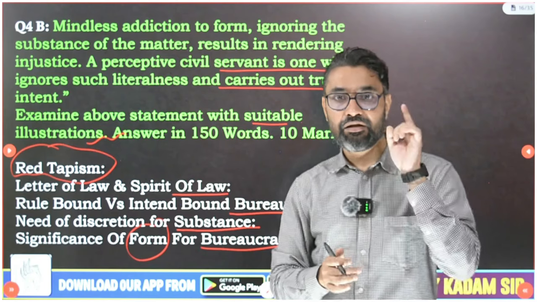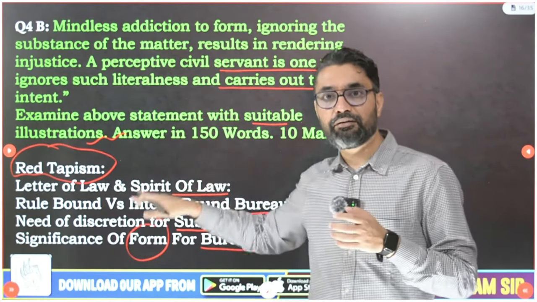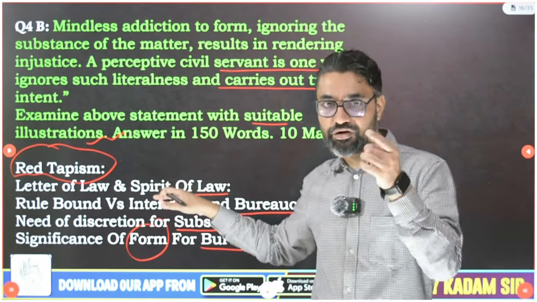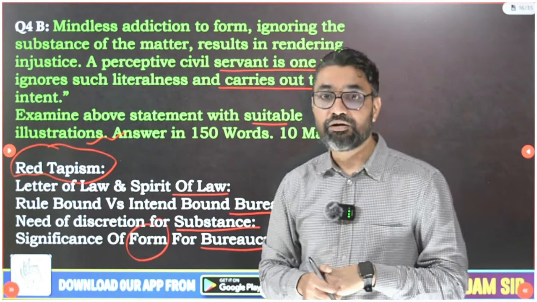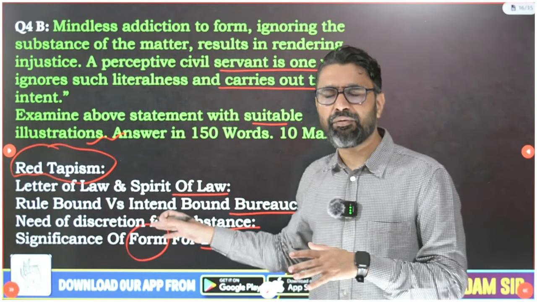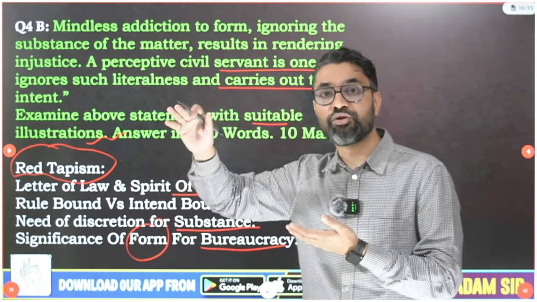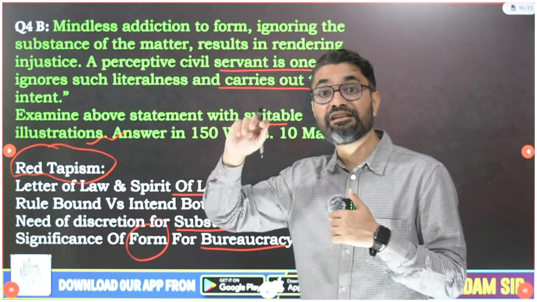So Aristotle said rule of law, Plato said rule of men. So when Plato said rule of men, he was talking about spirit. Aristotle was talking about rule of law, he was talking about letter, and both are important because many people can misuse discretionary power. Instead of upholding spirit of the law, intent of the law, they will serve their own interest, and so discretionary power is a necessary evil.